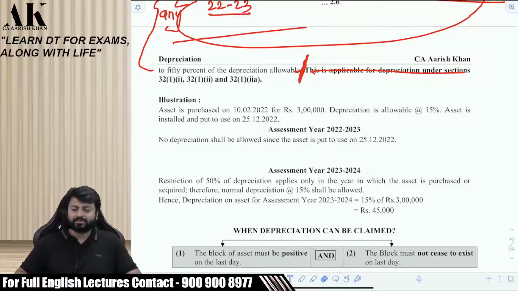Audit is a boring paper, sorry to say. Direct tax is an interesting subject. It's not boring. You will not get bored for 3 hours. You will not come to know when 3 hours are completed. Generally, sitting for a 3-hour lecture in recording or virtual live is a difficult task for me also, for you also. For me also, it is difficult to teach for 3 hours. But because of direct tax, it doesn't matter to me. It's an interesting subject. Is it clear, beta?